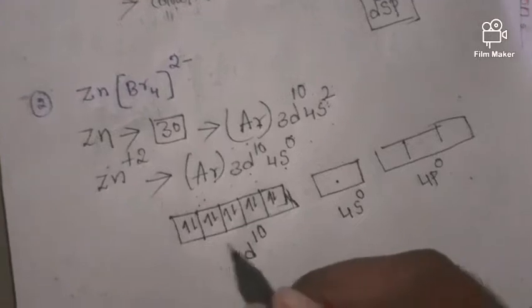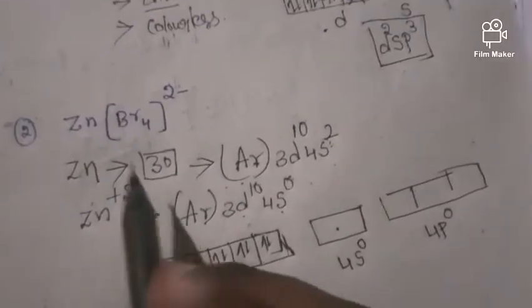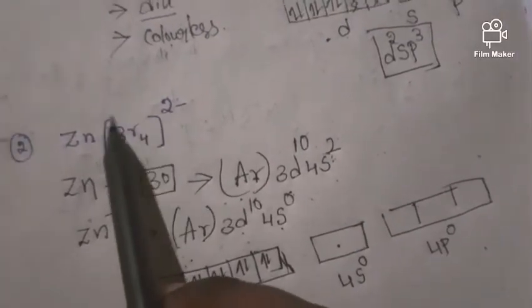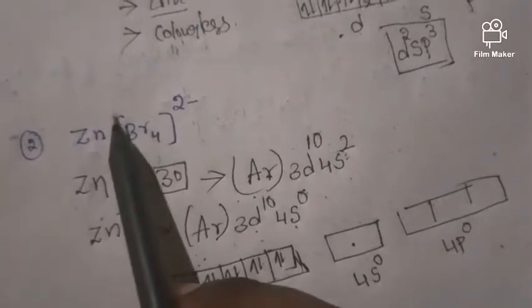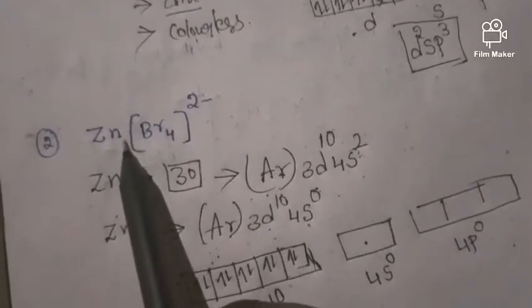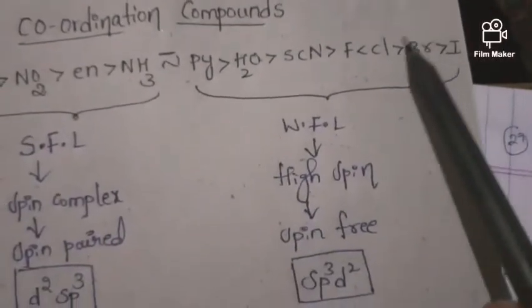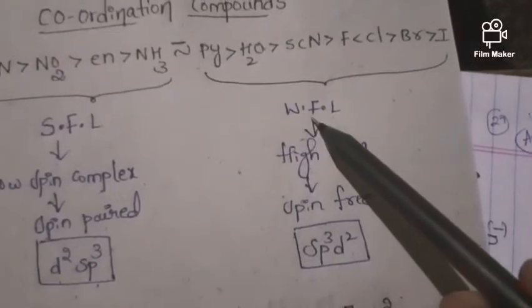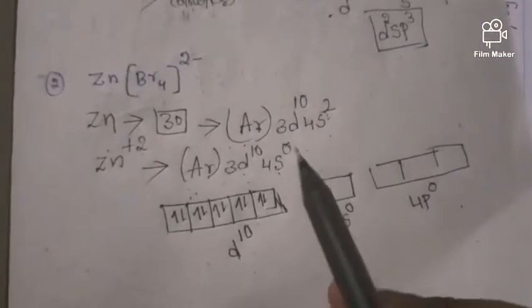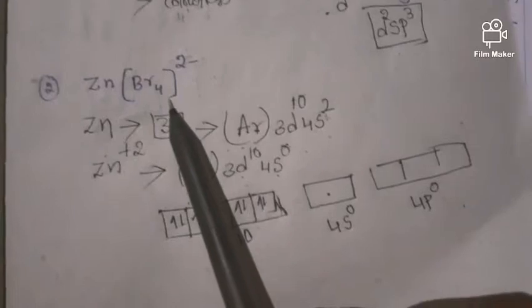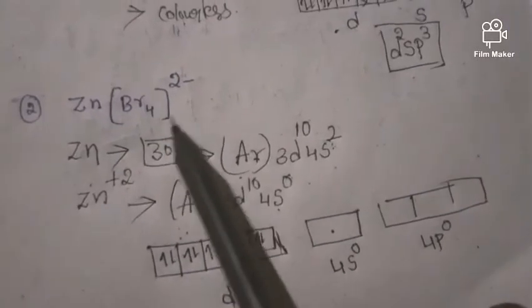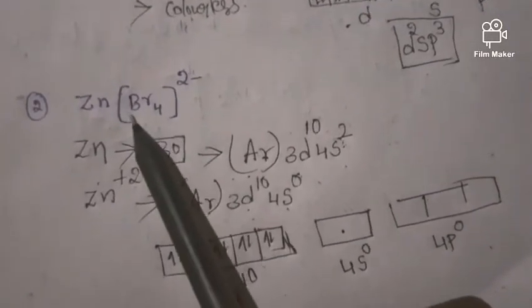So d10. Now let us look at this ligand. Here we have the bromine. Bromine is a weak field ligand. First we have to look at the number of ligands.